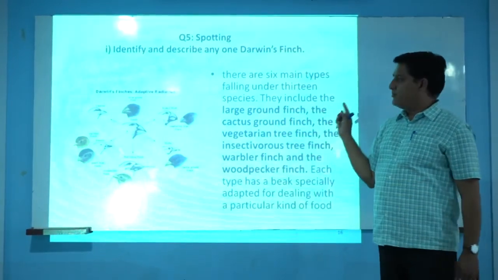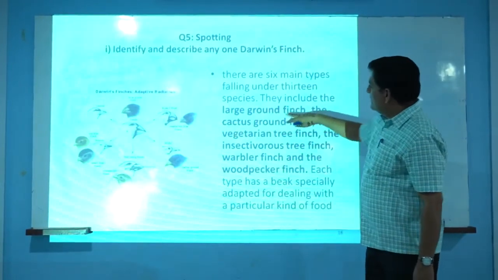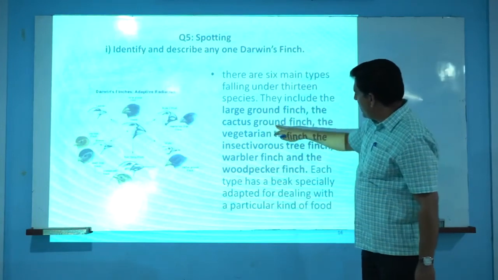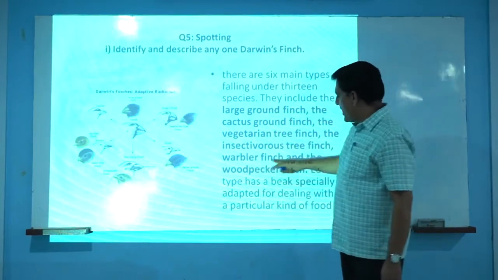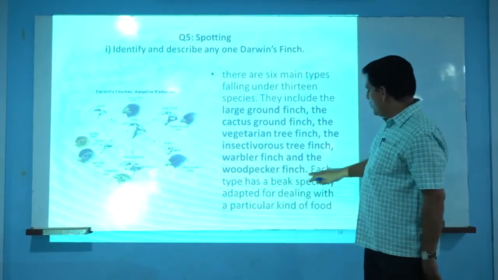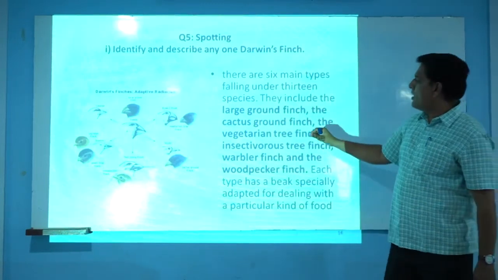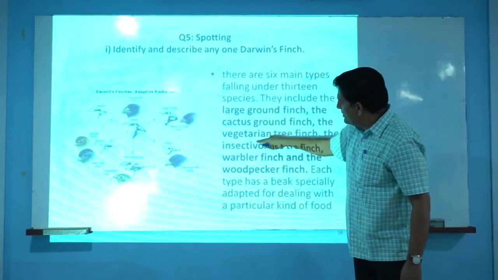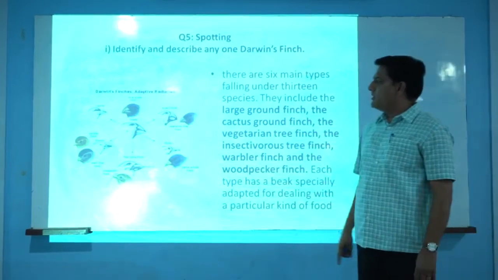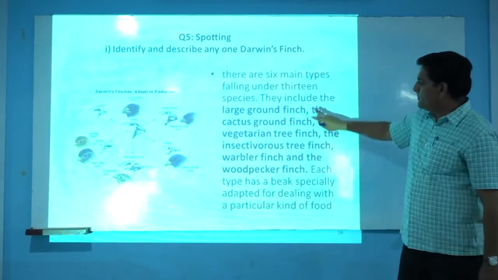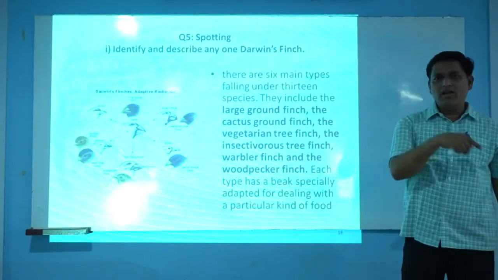is a photograph or a sketch of that particular Darwin finch. These Darwin finches are divided into large ground finch, cactus ground finch, vegetarian tree finch, insectivorous tree finch, warbler finch, or woodpecker finch. We will put only a single diagram of either cactus or vegetarian or insectivorous finch. We have to identify it. For the identification, again we have this half mark, and for the description of that particular bird, we will have this remaining half mark.